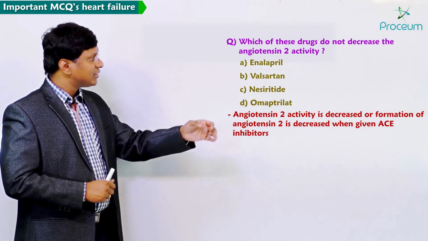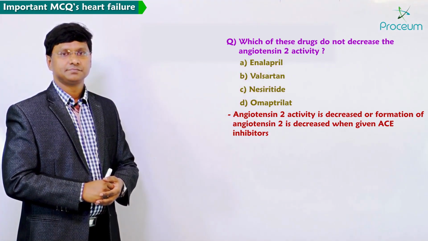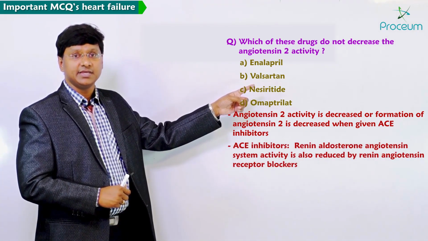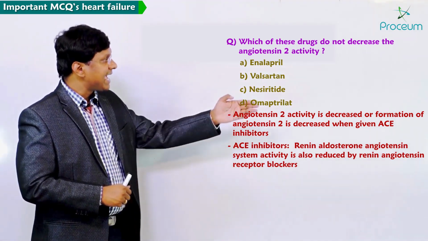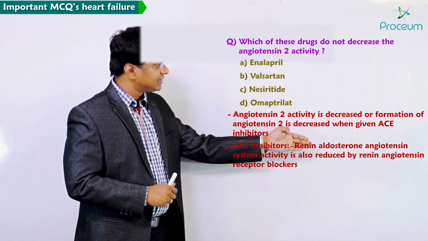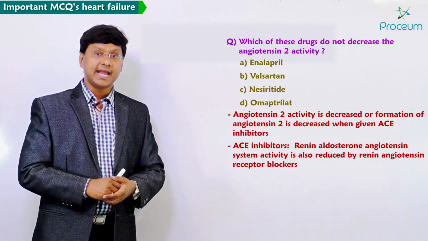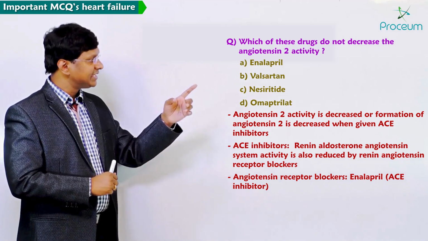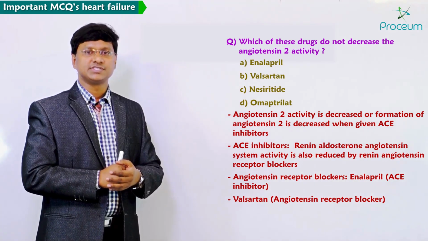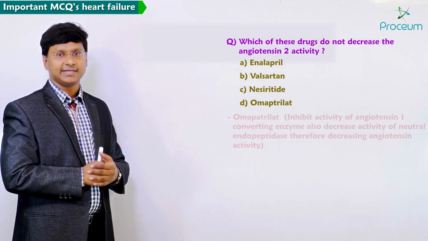Now these are the list of the ACE inhibitors. The renin-angiotensin aldosterone system activity is also reduced by angiotensin receptor blockers. And now these are the list of the angiotensin receptor blockers. You take enalapril, it is an ACE inhibitor. You take valsartan, it is an angiotensin receptor blocker. And you take your option D, that is omapatrilat.